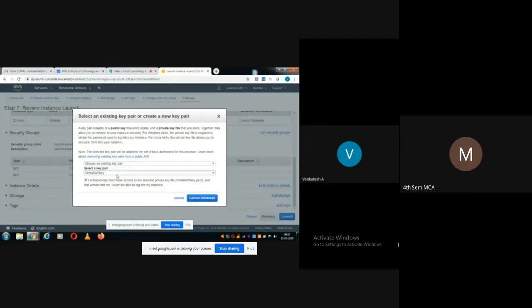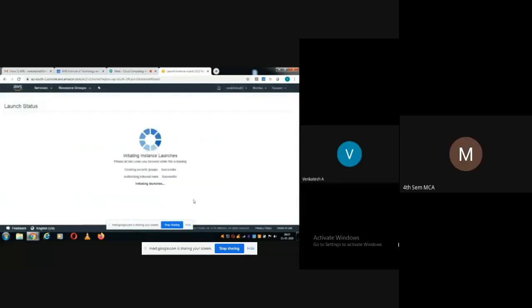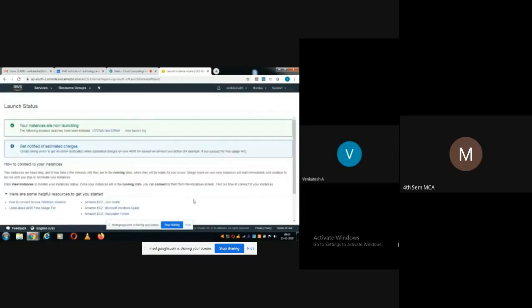Name of the key pair: venky AWS key. That is useful for remote login into the virtual machine. Now select college, then launch the instance. Actually, we are launching the instances. So before launching the instance, there is a security step.